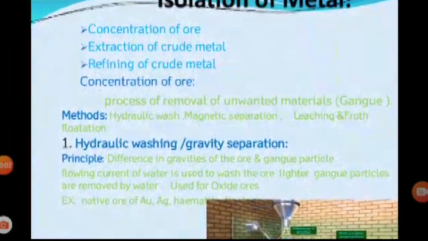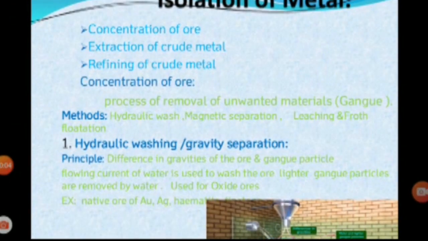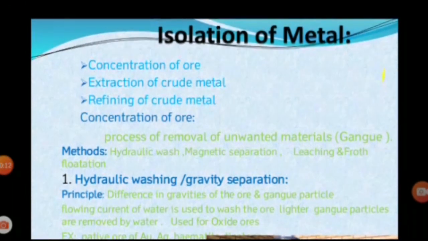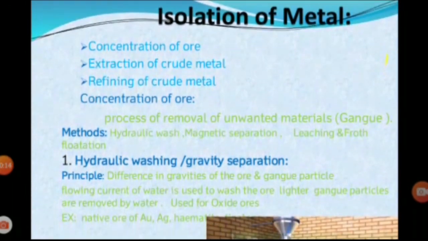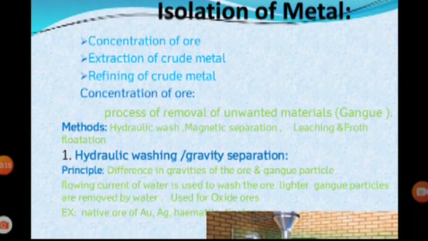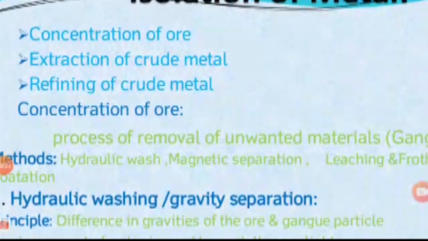In our last class we saw the ore, what is ore, and all that we studied. Now we are going to see the isolation of metal, how metal is extracted, isolated from the ore. There are three steps involved in the isolation of metal.